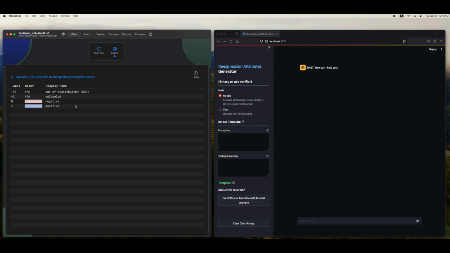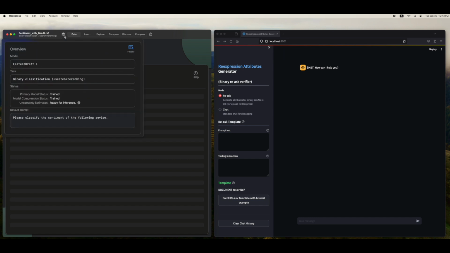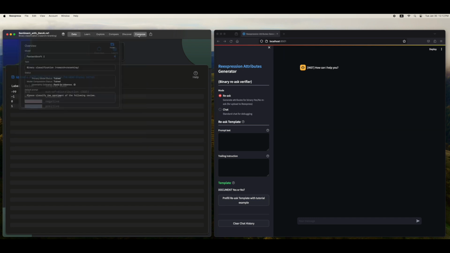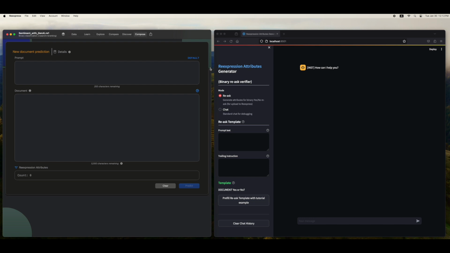We seek to predict whether a review is positive or negative. We've already trained an on-device sentiment classifier and we're ready to predict. Reexpress is optimized for batch predictions, but we can also make one-off predictions as we'll do here.